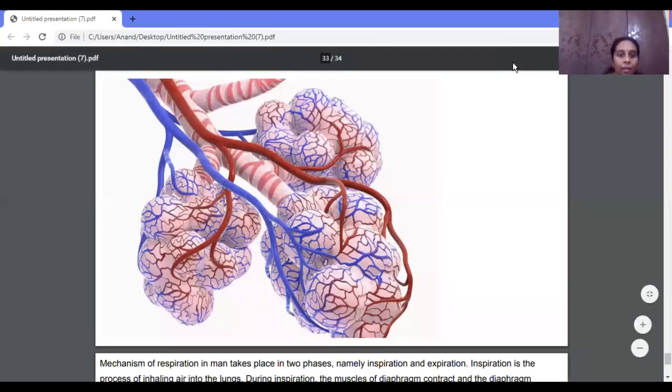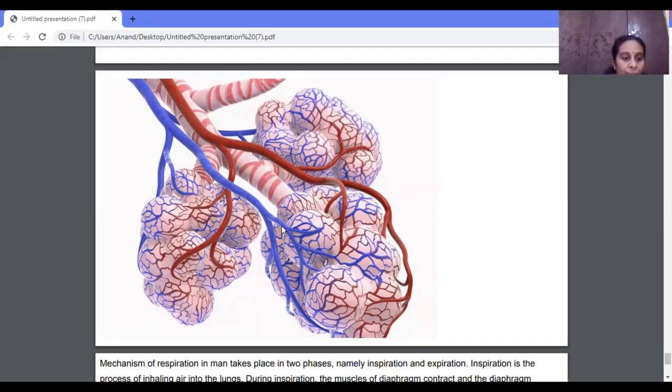As soon as the air enters the alveoli, you can observe that the alveoli are supplied with blood vessels, correct? The air sacs present at the terminal of the bronchioles are called alveoli, which help in the exchange of gases. So the blood circulating around the alveoli gives up carbon dioxide and collects the oxygen present in the alveoli. This exchange of gases takes place in the alveoli.